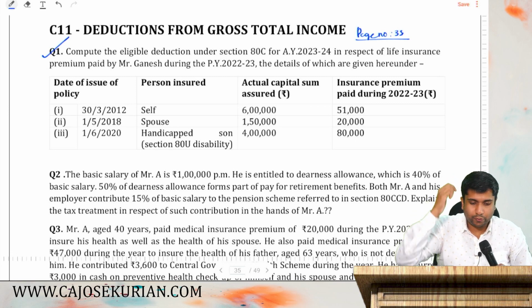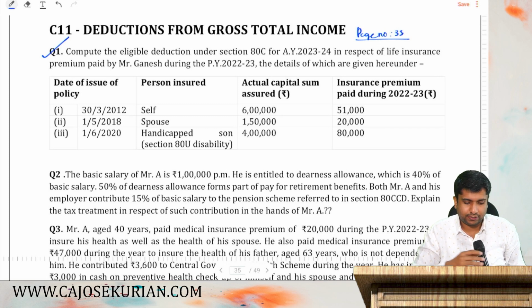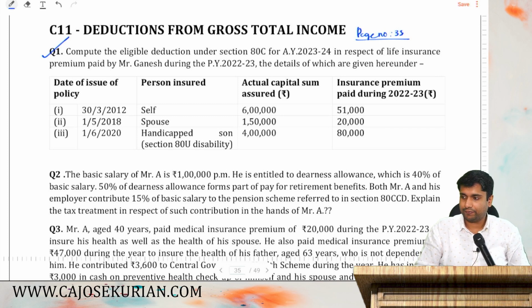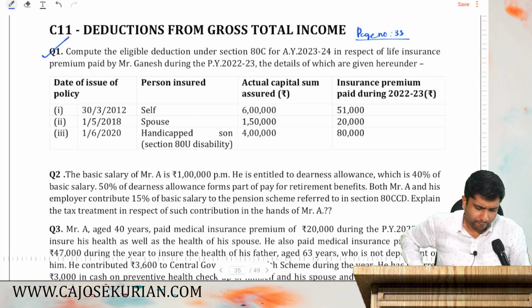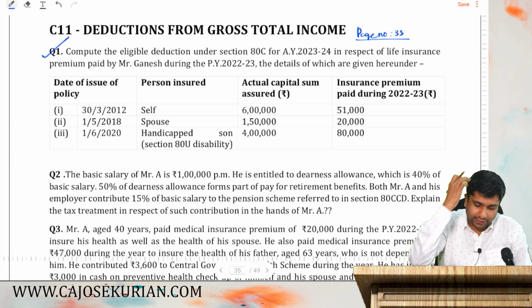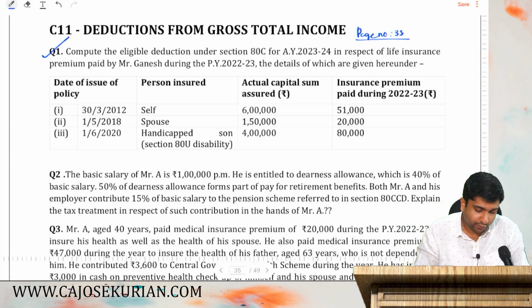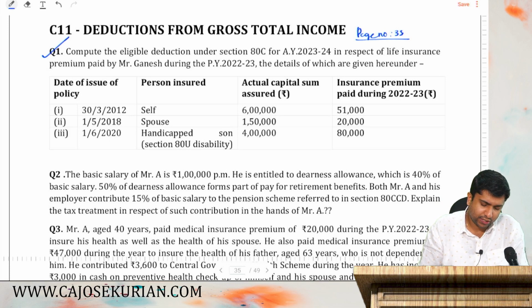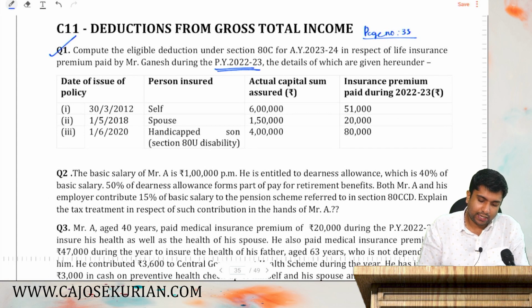So, I hope you have completed the question. Anyways, let's solve it together, friends. Listen. So, what they are saying is, compute the eligible deduction under 80C for assessment year 23-24 in respect of life insurance premium paid by Mr. Ganesh during 22-23. The details of which are given here under.